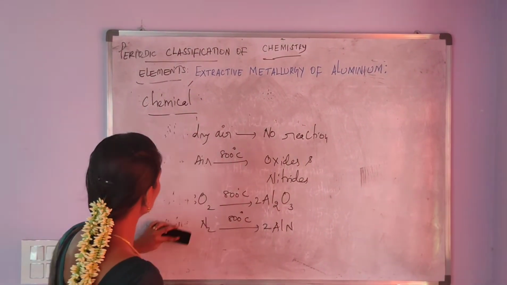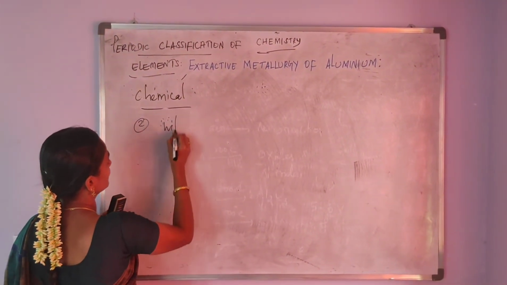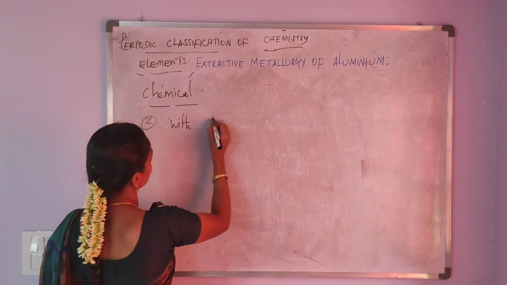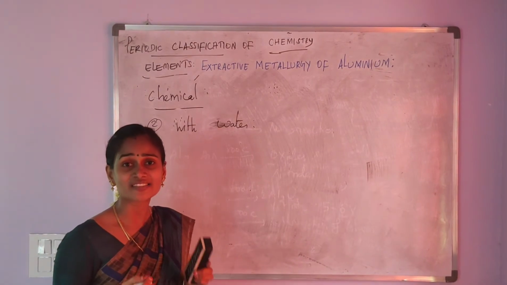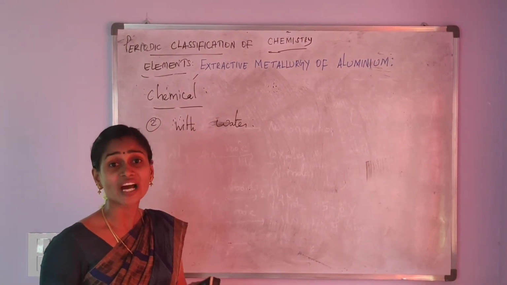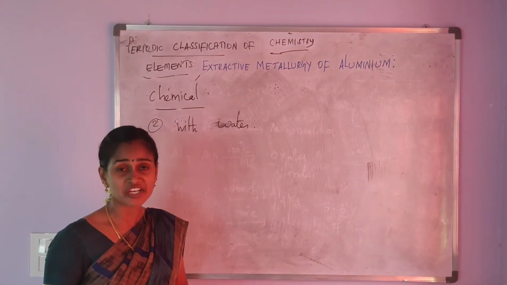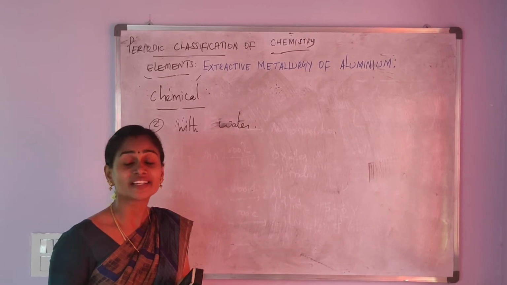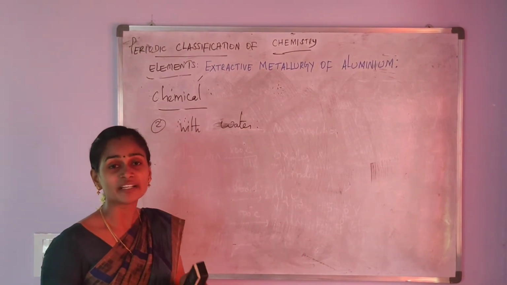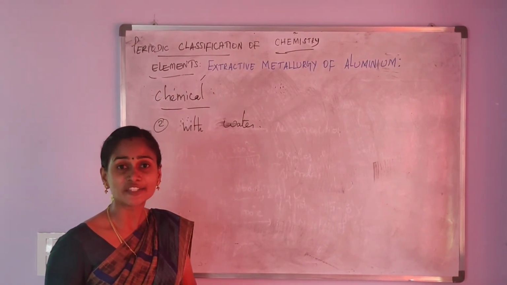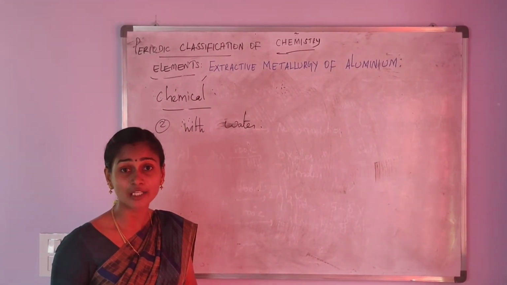Next, aluminium reacts with water. First of all, aluminium does not react with the water. Why does aluminium not react with water? It is due to the formation of the oxide layer on the surface of the aluminium metal. I am repeating, aluminium does not react with water because of the oxide layer on the surface of the aluminium metal.